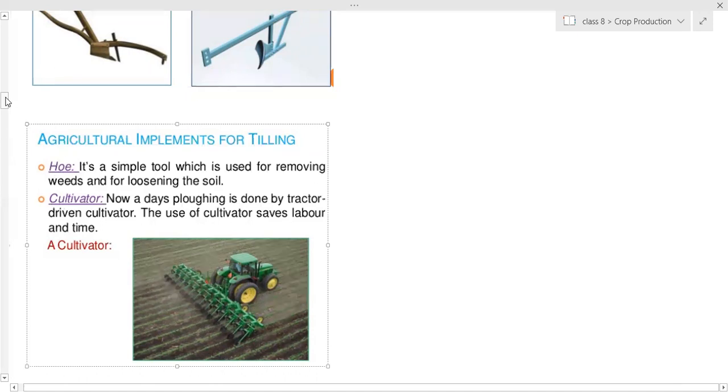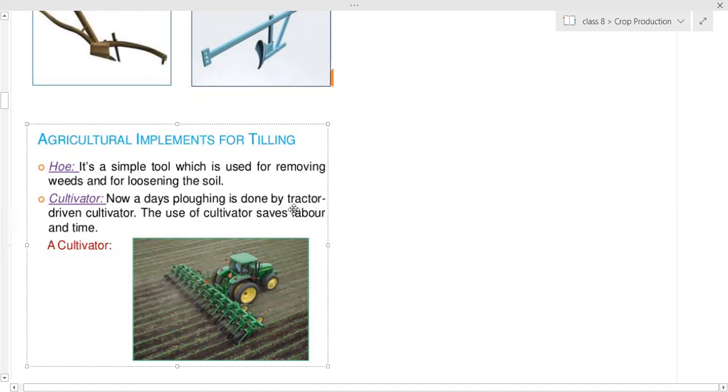So there are the plows. The classical tool is the plow, and the improvements have been made by using the hoe and cultivators. The hoe is a simple tool for removing weeds and loosening the soil. And this is a cultivator. Nowadays plowing is done by the tractor-driven cultivator.